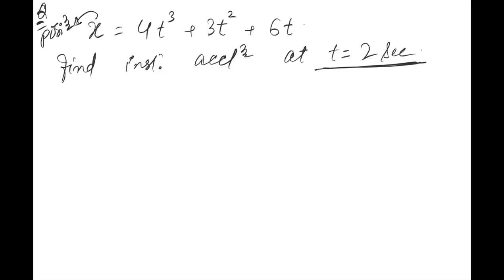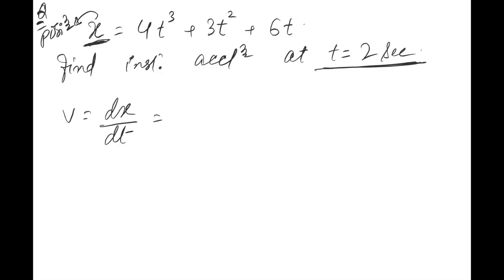Look, acceleration we know is dv by dt, but for this we need to know the value of velocity. And here velocity is not given to us. What is given here is x, meaning position. So first we will find velocity and then we will differentiate that velocity again to find the acceleration. First we will find velocity by differentiating x with respect to time.